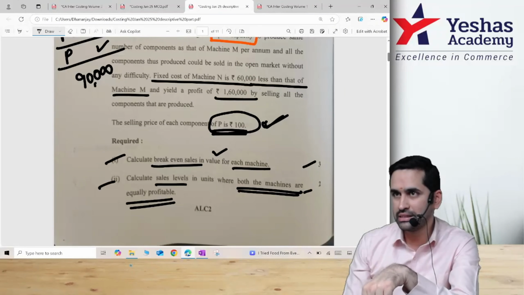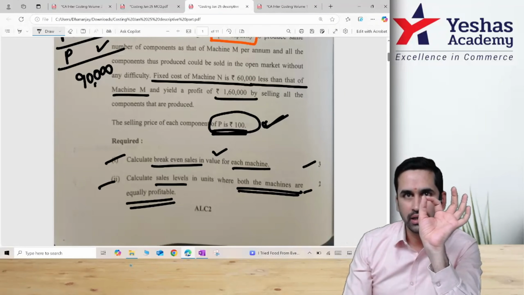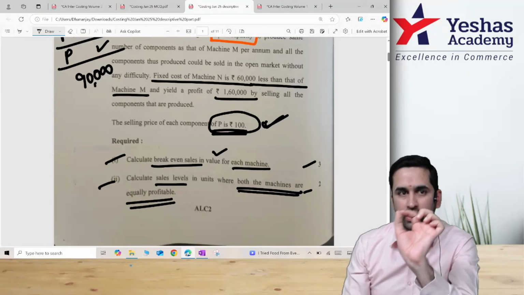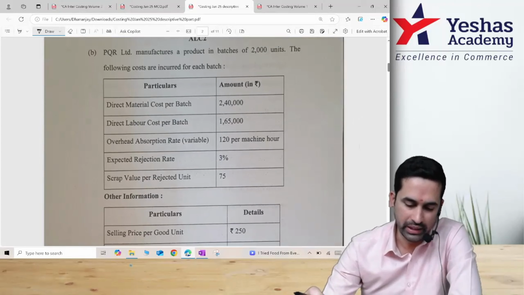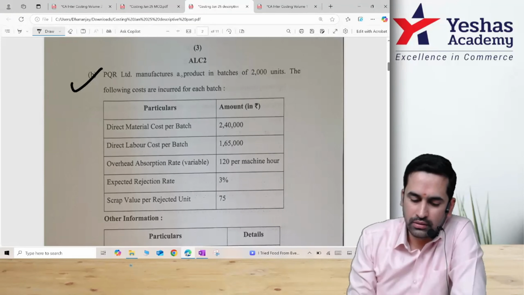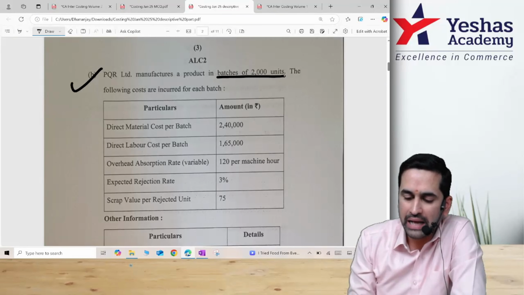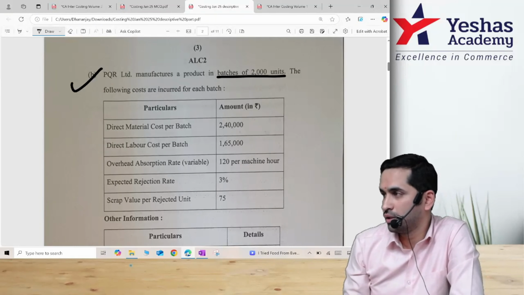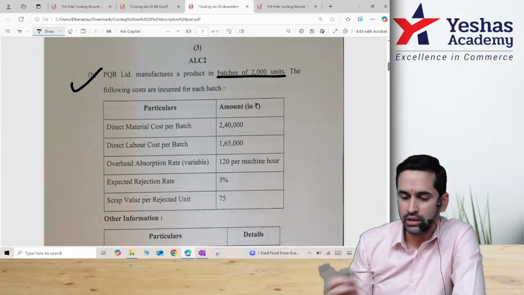When they print like this, it's not about the final answer. Can I do workings properly? Even if workings are correct and the final answer is not matching, you don't have to worry. Question B. PQR Limited manufactures a product in batches of 2000 units. That means one batch is 2000.